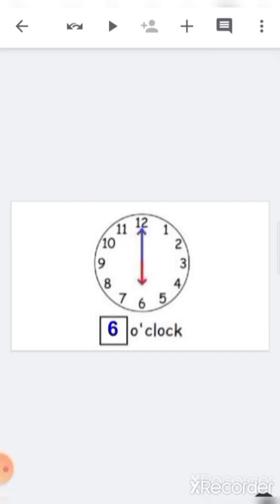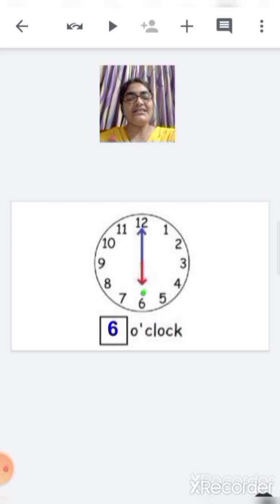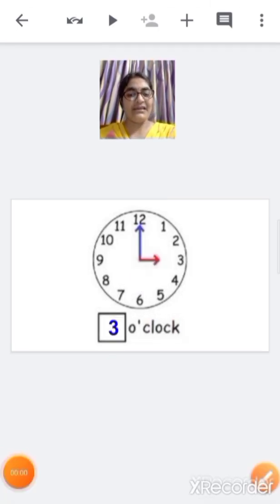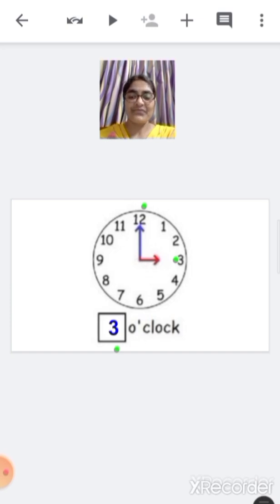Now here you can see the small hand is on 6 and the big hand is on 12. So the time is 6 o'clock. Here the small hand is on 3 and the big hand is on 12. So the time is 3 o'clock. What will you say? 3 o'clock. Not just 3. You will say 3 o'clock.